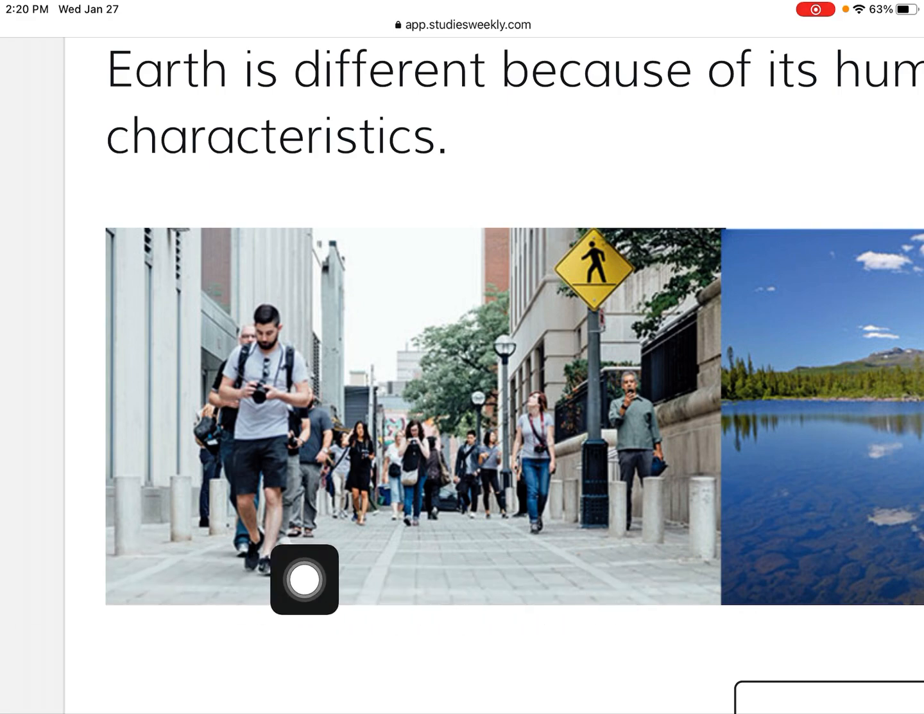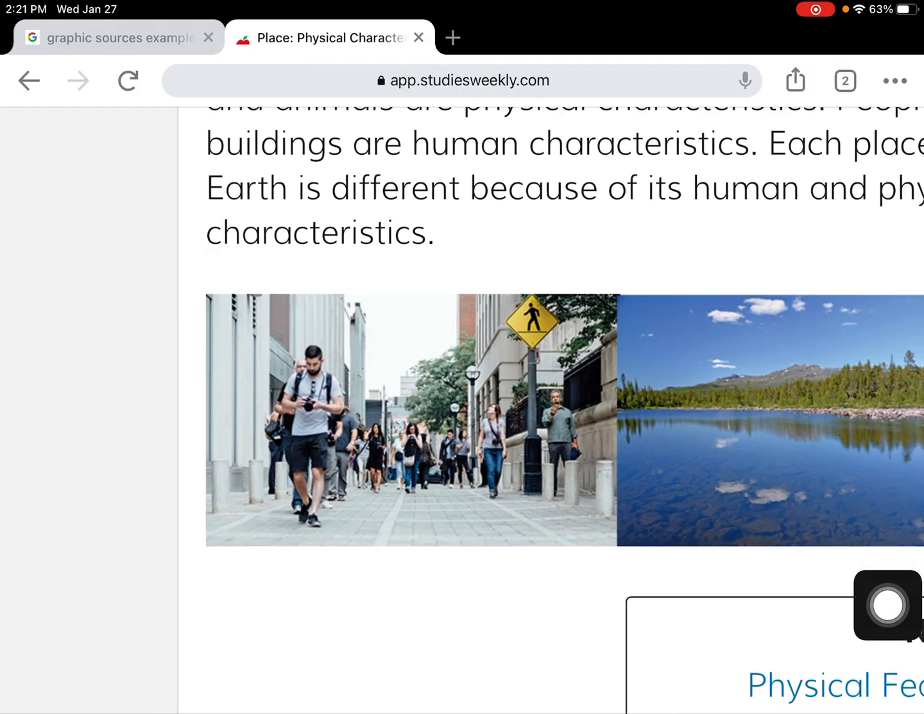Well, I see the sidewalk that they're walking on. We have our poles here with our walking signs. We have lots of people walking through with different electronics. And we have tall buildings and street lights. Lots of items that humans have added in. What about physical characteristics? Do you see any in this photo? I do. I see some trees in our background here.